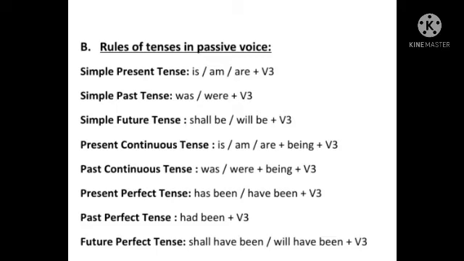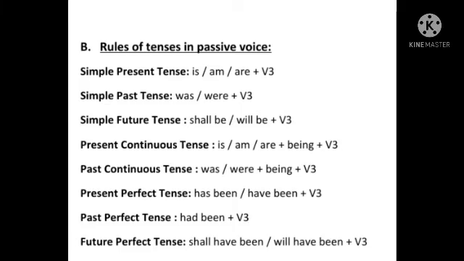Okay, in simple past tense, was or were plus third form. Simple future tense, shall be, will be plus third form. Present continuous tense, we have to use is, am, are as helping verbs plus being plus third form of the main verb. In past continuous tense, we have to use was or were plus being plus third form of the main verb.